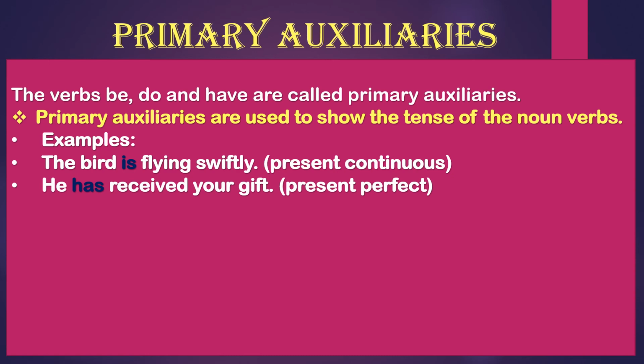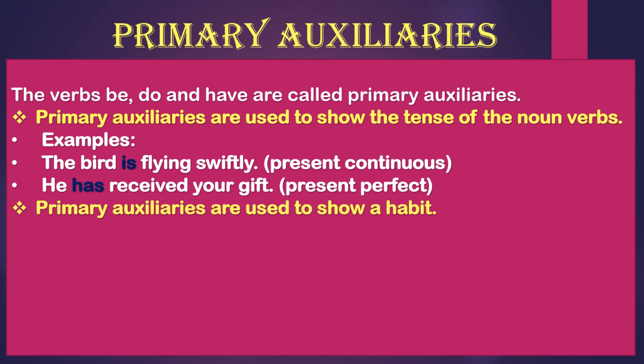He has received your gift. Has is your primary verb or the auxiliary verb, and received is the main verb. So here has received, third form of verb plus has, so this will be your present perfect tense. Got it?